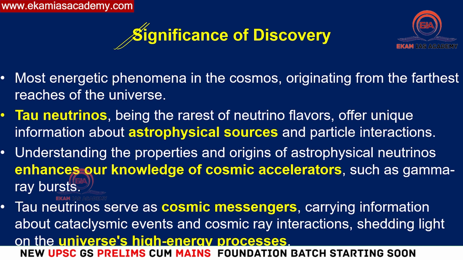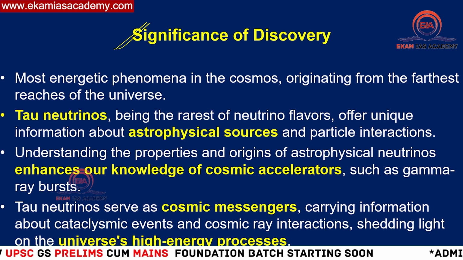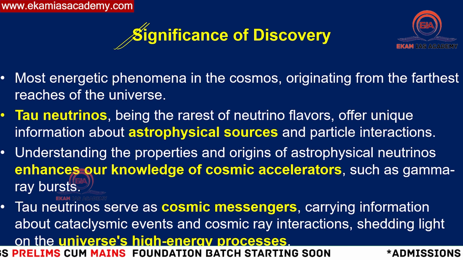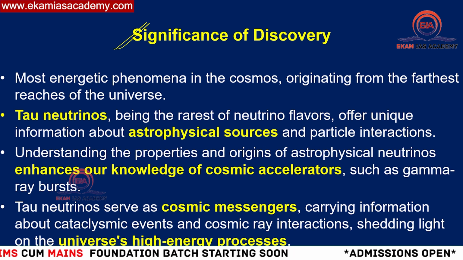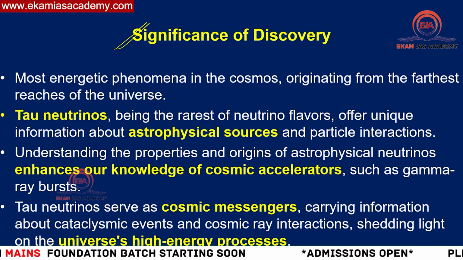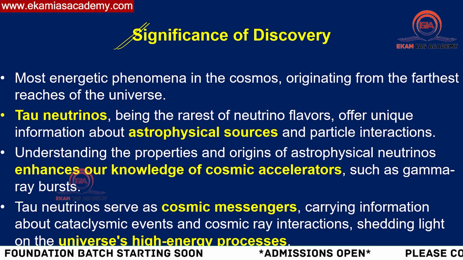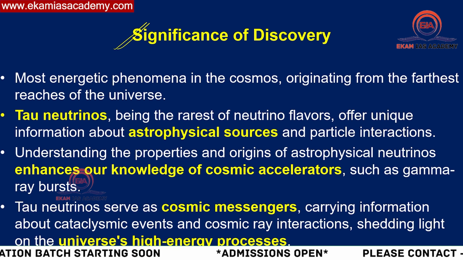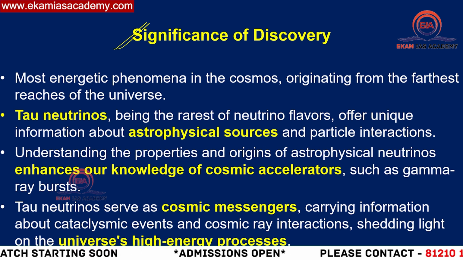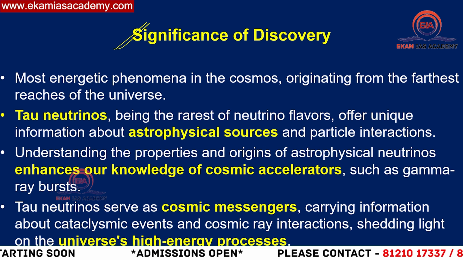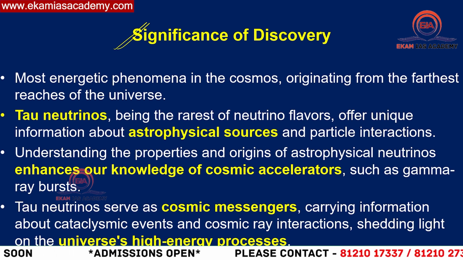So this is what you need to know. If we understand neutrinos, and where they're generated, because one source of neutrinos is cosmic rays, the astrophysical neutrinos, and if we can decode in what phenomena they are generated, then we can get better insights about the origin of the universe, right?